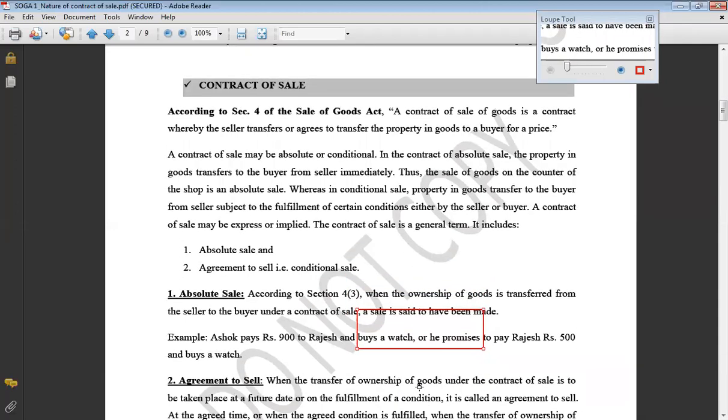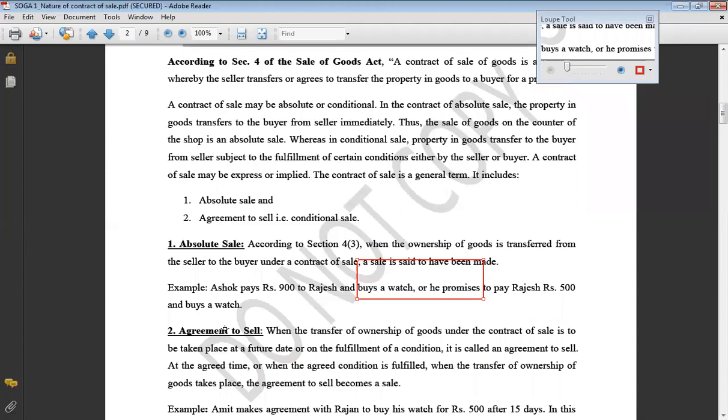But we also may have conditional sale or agreement to sell. Conditional sale means a sale where the ownership of the goods will not be transferred immediately, like in case of absolute sale, but the ownership shall get transferred either on a future date agreed upon between the parties, or after fulfillment of the conditions imposed.